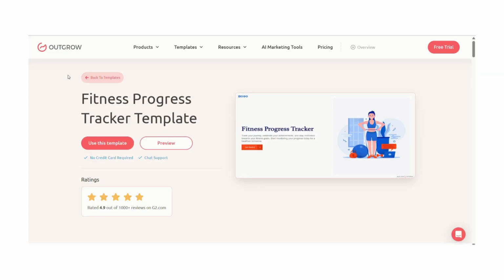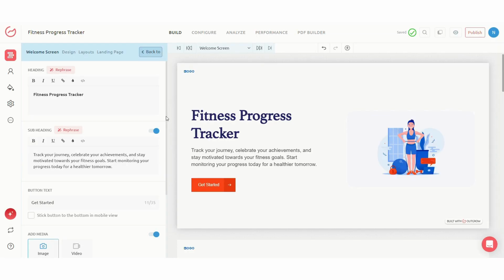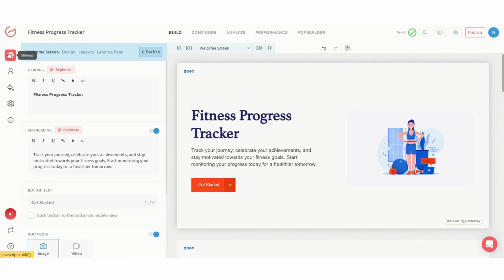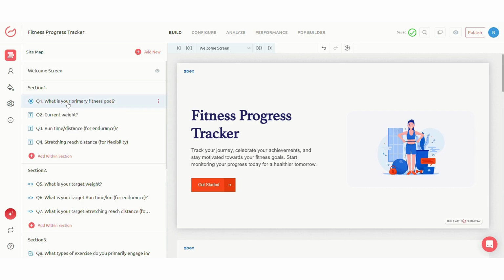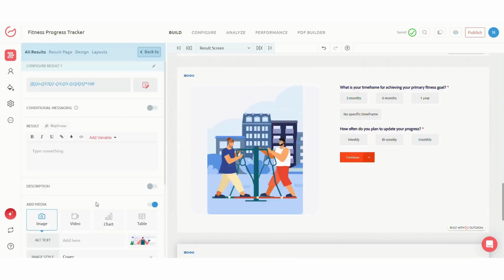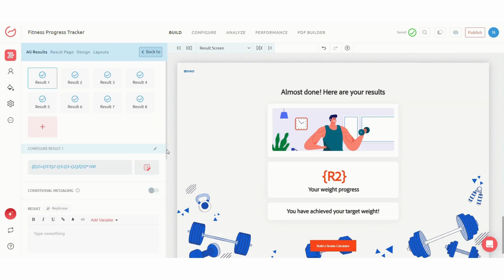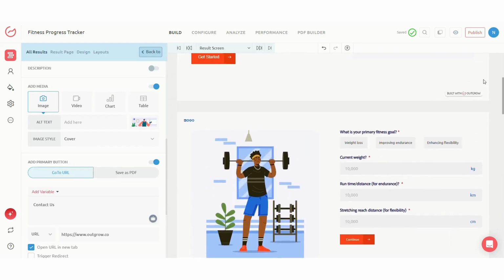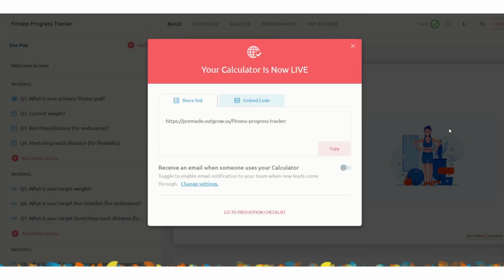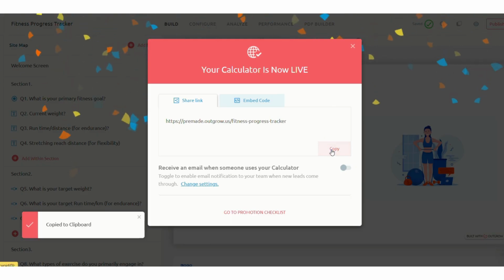Next, let's create a quiz for sports or fitness. Start by adding a fun welcome page that grabs attention, followed by entertaining and engaging questions to keep users hooked. Once the quiz is complete, set up results with clear calls to action like "contact us" to boost reach and engagement. When everything looks perfect, simply publish your quiz. Outgrow instantly gives you a shareable link that you can post across all your social media platforms to attract and engage more users.